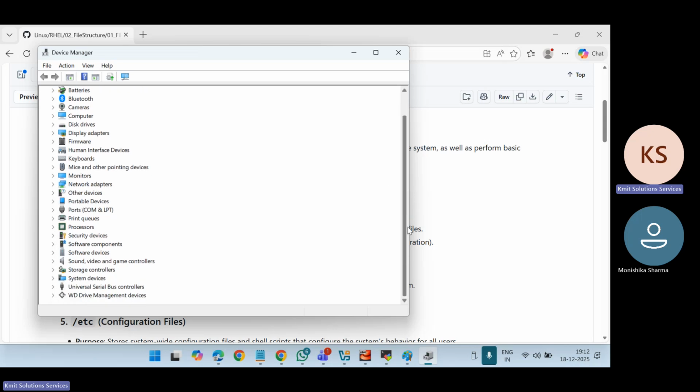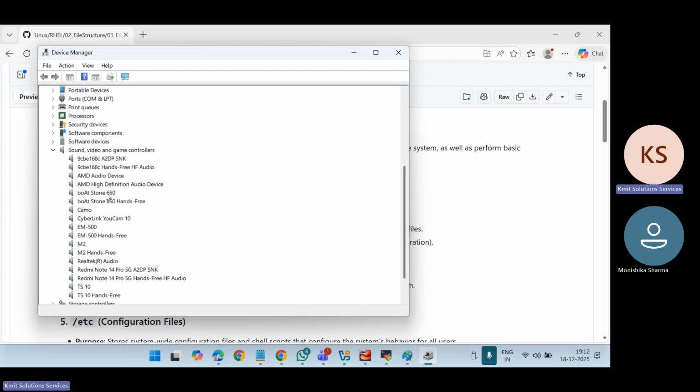For example, in my sound system, these are the sound drivers installed on my system. If I want to remove something, I will right click and say update driver, disable driver, uninstall driver. So all the device related information is in the device manager.